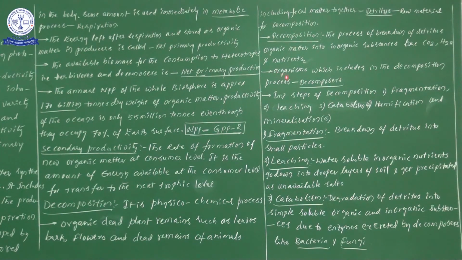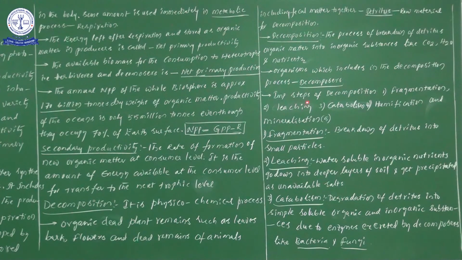That entire process takes place with the help of organisms. The organisms involved in the decomposition process we simply consider as decomposers. Decomposers, a very important point to save in your mind.